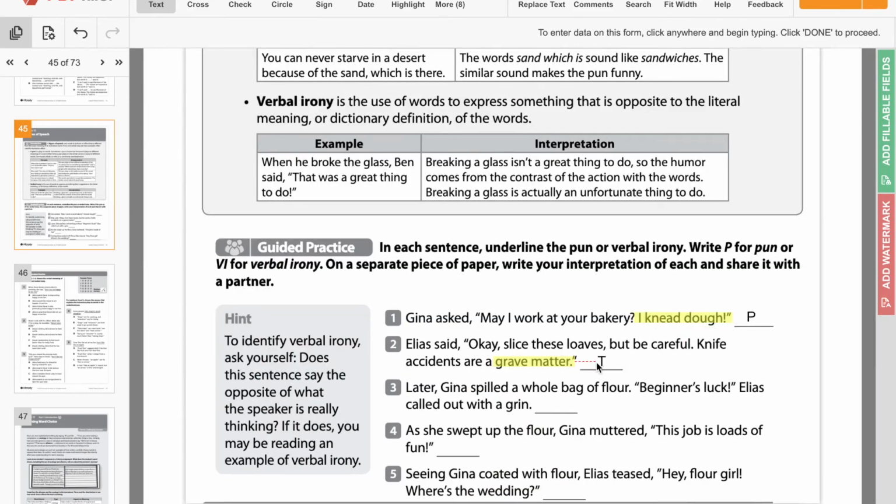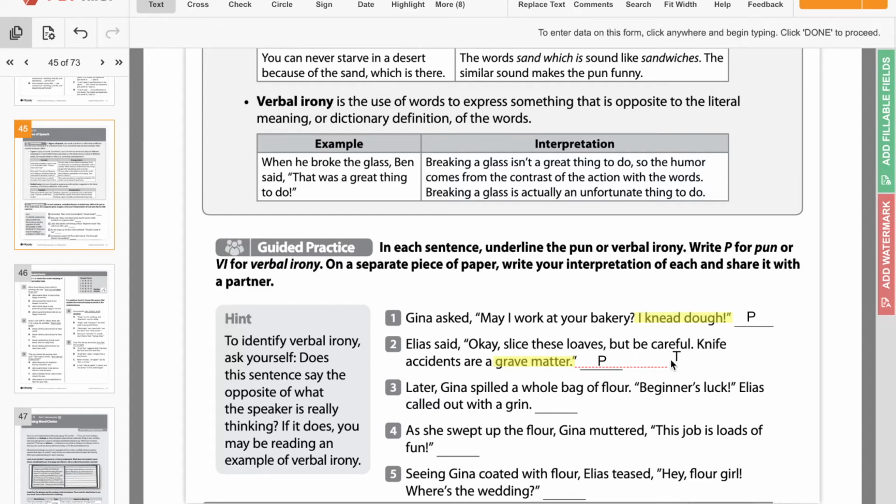So we put another P here. And like I said, the interpretation of this one is that grave matter is a saying that means it's really serious, and also grave as in it could put you in the grave because it's a deadly situation to be in.